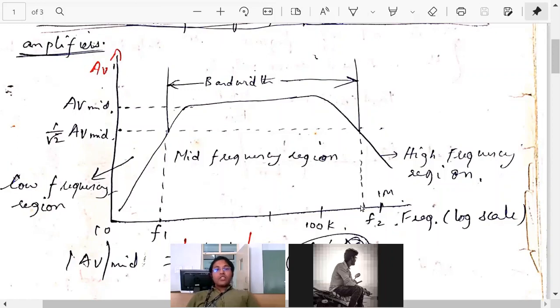So how do we find the lower cutoff frequency? Where does the gain become what? Now again, think. I want all my students to think. If you think, life will be interesting and the subject will be easy. Always think, don't keep on memorizing, it is useless. If you think, only then you understand. So tell me, how to find cutoff frequencies, where does the gain become equal to what?